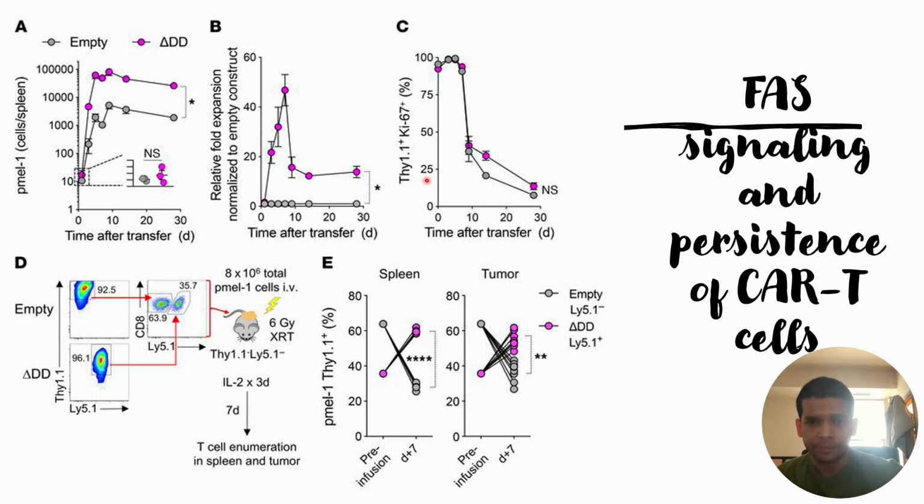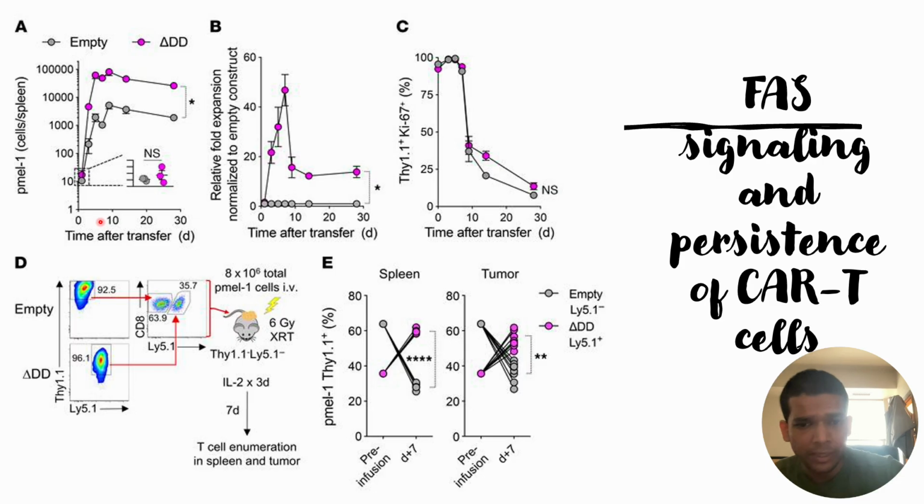When they checked these T cells over a period of time, the transduced T cells with Thy1.1 go down with time, and this could be because of the replacement of the T cells with endogenous T cells produced by the mice. So this is the main comparison that the researchers have done.